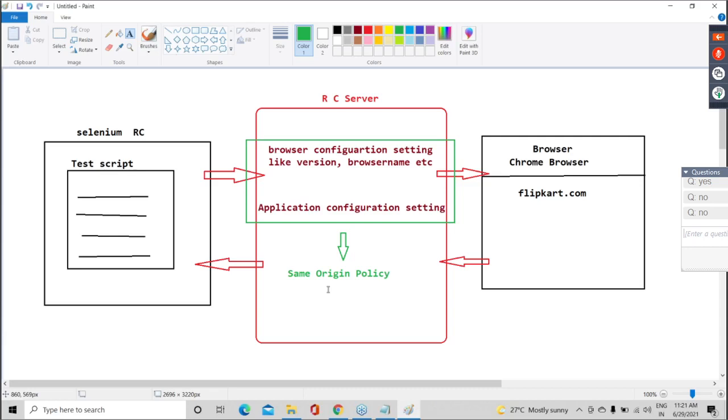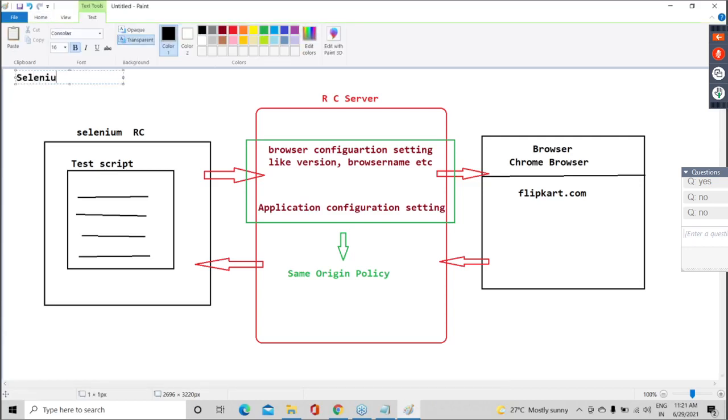This is the working structure of Selenium RC. Here I will give a heading as Selenium RC structure or architecture. Like this we will say.